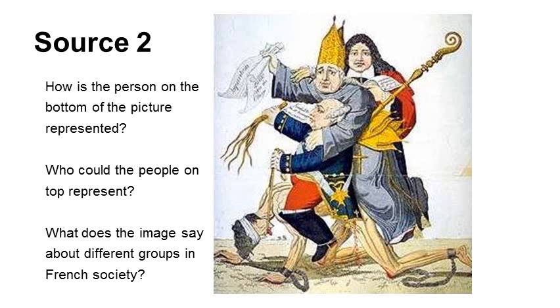Look at the picture that is source 2. Notice that there are 4 different figures in the picture. Think about these questions and then write down the words that you think should go on your diamond graphic for this picture. How is the person on the bottom of the picture being represented? Who could the people on top represent? What does the image say about different groups in French society?